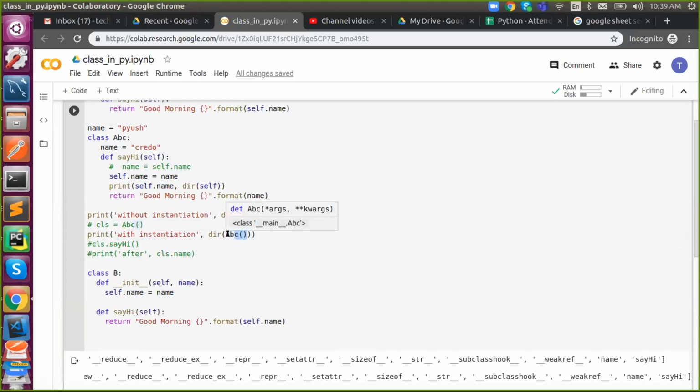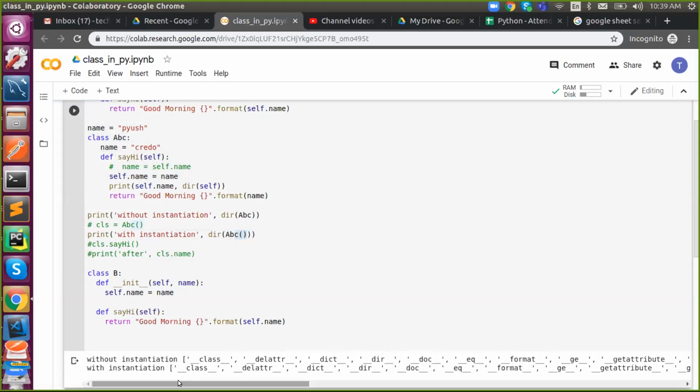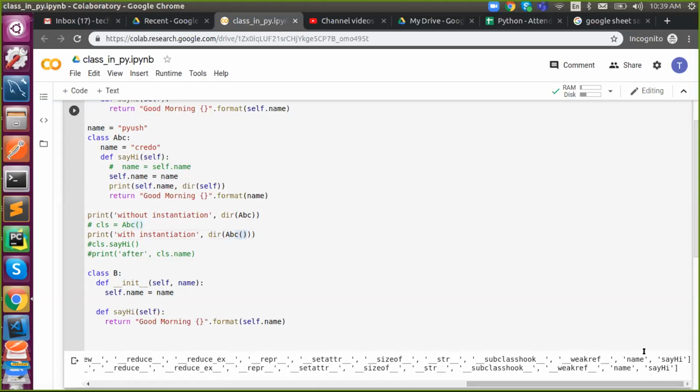Both will return the same stuff, because I have defined my variables inside my class, not inside my method. If you define it inside the method, we have to do something else. But I have defined it inside my class, so it will return as it is, and you will get exactly name and say hi.